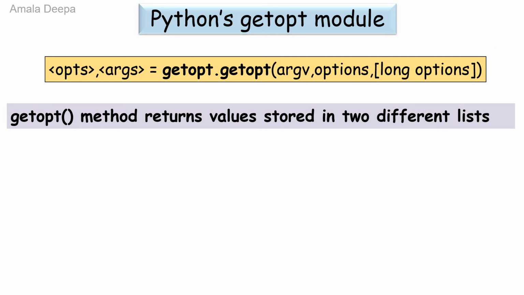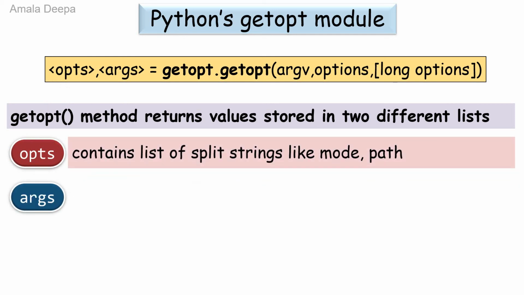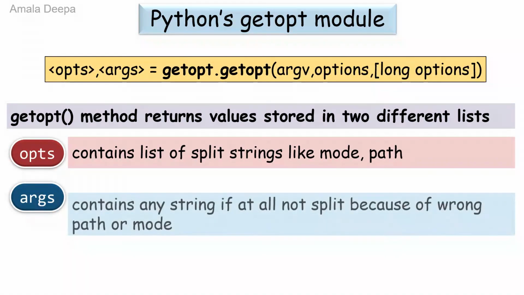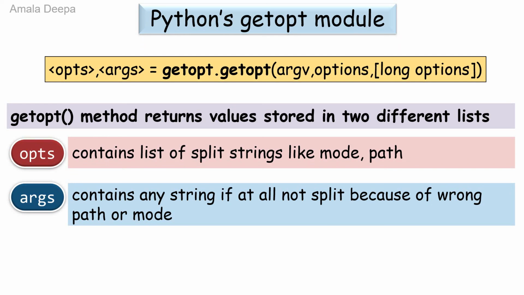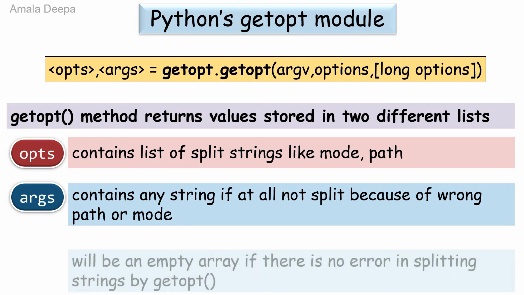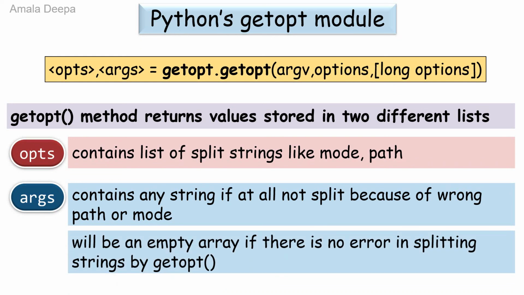The getopt method returns values stored in two different lists, ops and args. Ops contains a list of split strings like mode and path. Args contains any string, if at all, not split because of wrong path or mode. And args will be an empty array if there is no error in splitting strings by getopt. Let us see an example.